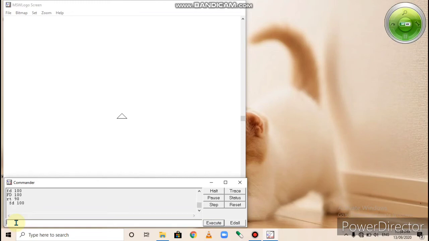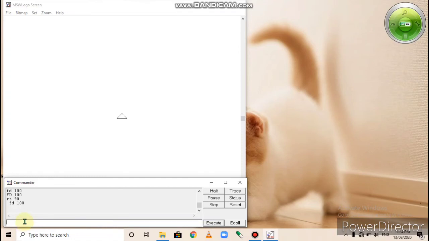Turtle means this small triangle. The turtle moves according to the commands given in the input box.